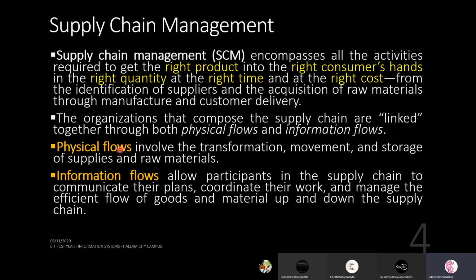One is physical flows. What are they? They are the transformation, movement, and storage of supplies and raw materials. Mainly the things that you need to start and ensure how it goes through the production process. So those materials are called the physical flows, right?